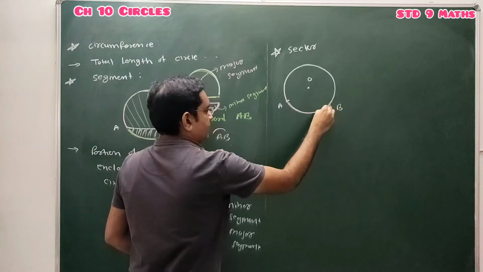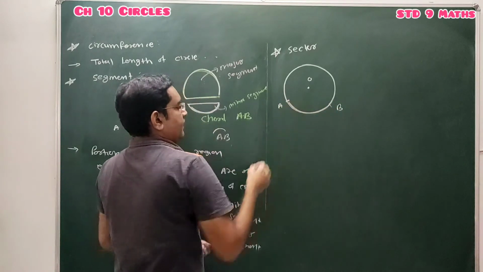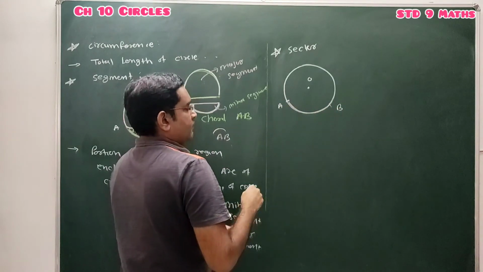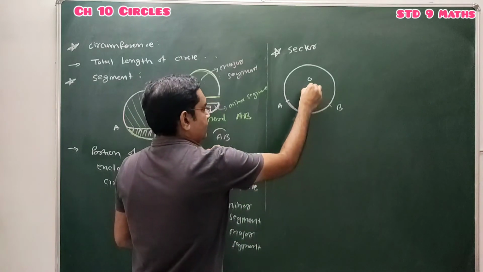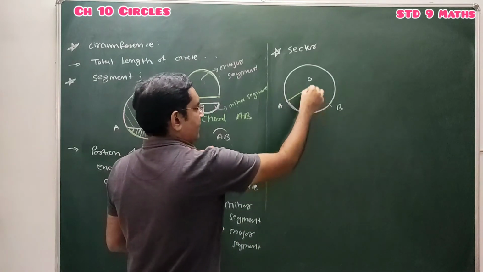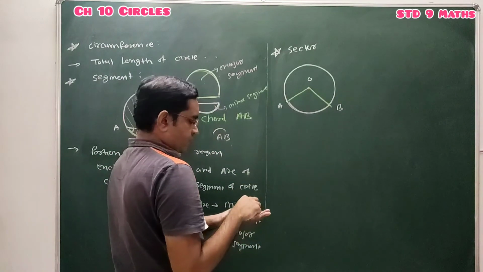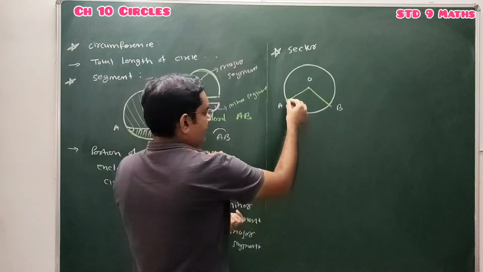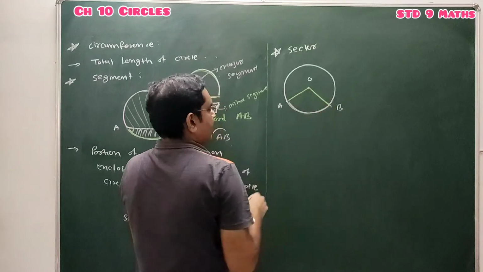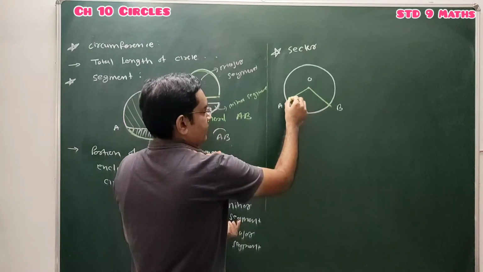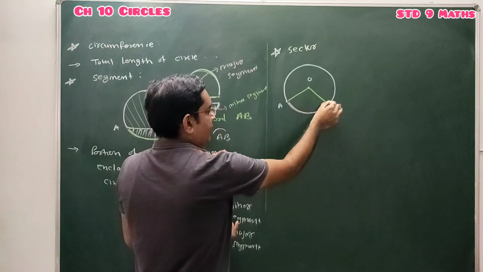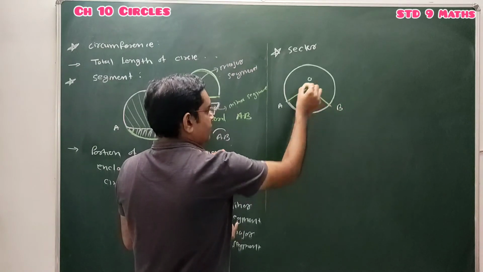Let us consider minor arc AB and 2 radii joining the endpoints of this minor arc to the center. Here you have to consider the area enclosed by this minor arc and these 2 radii.